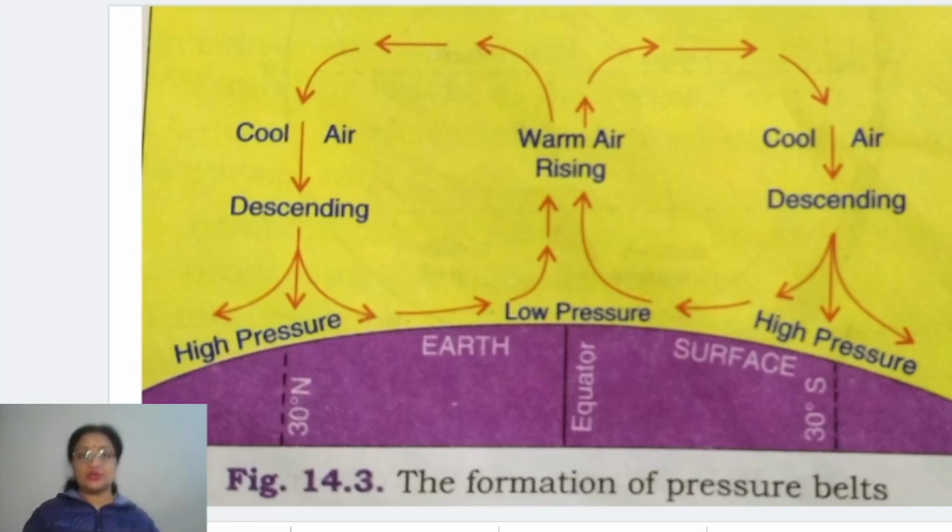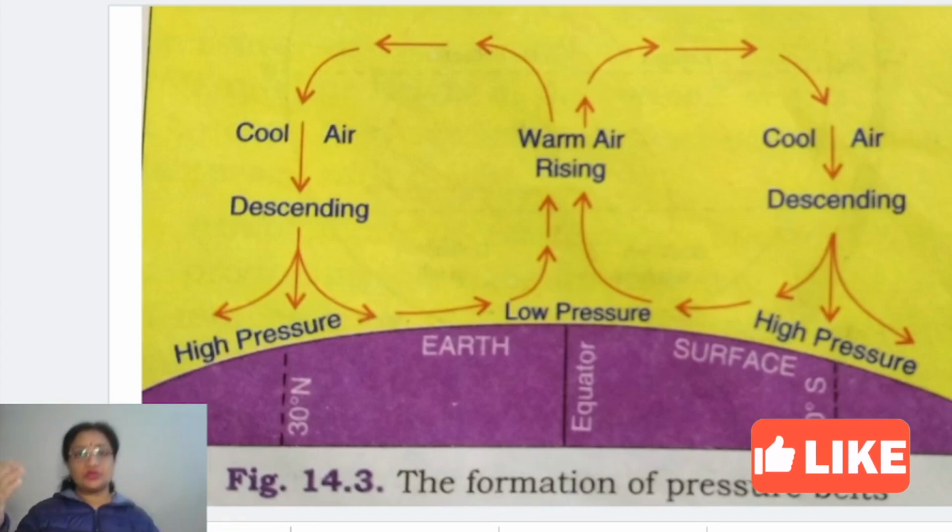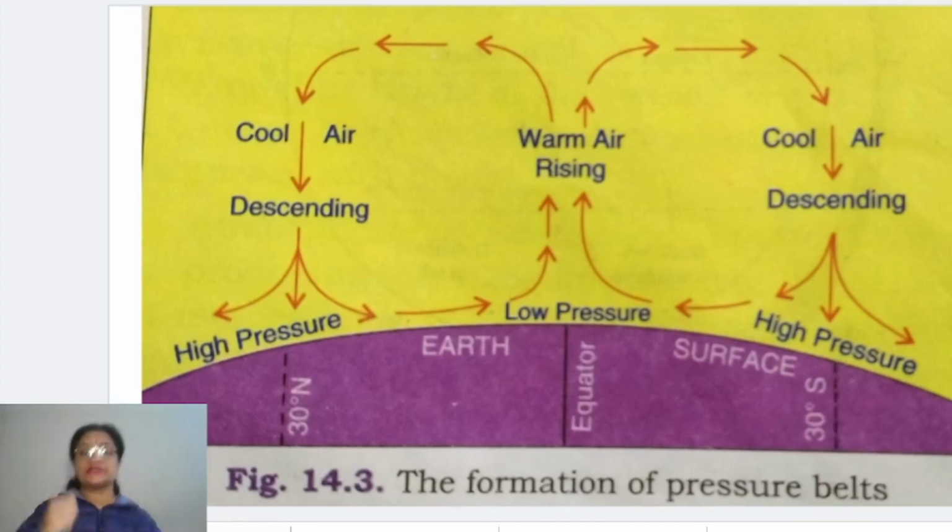As we go towards the North Pole or towards the South Pole, both ways you will find 3 more pressure belts which are similar in the northern and southern hemisphere.